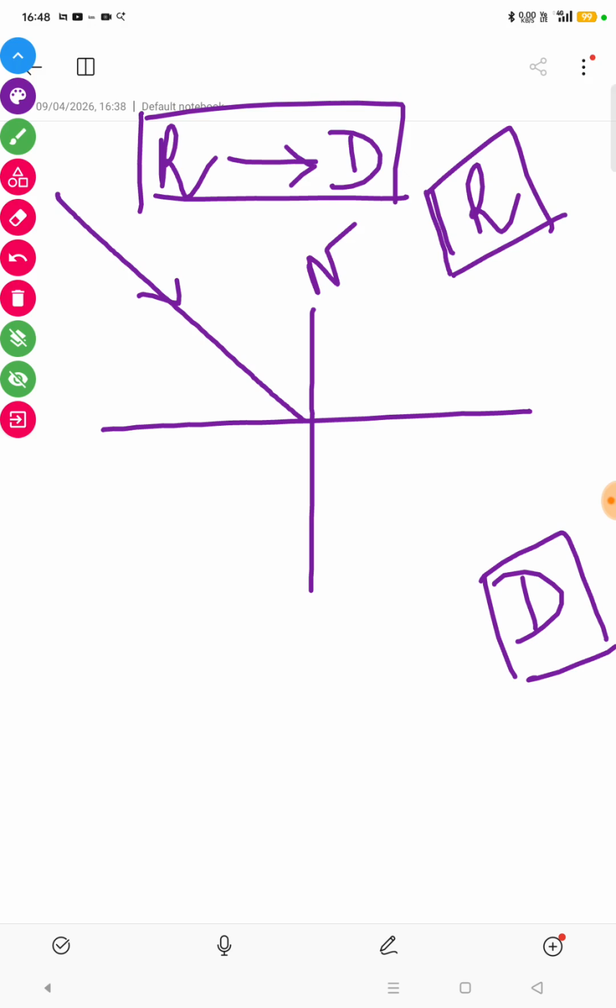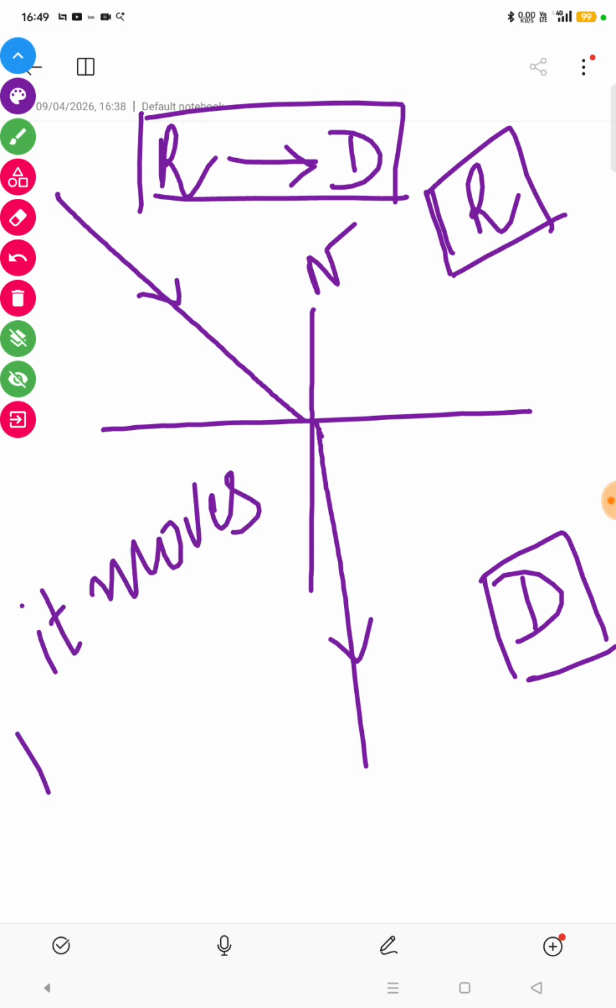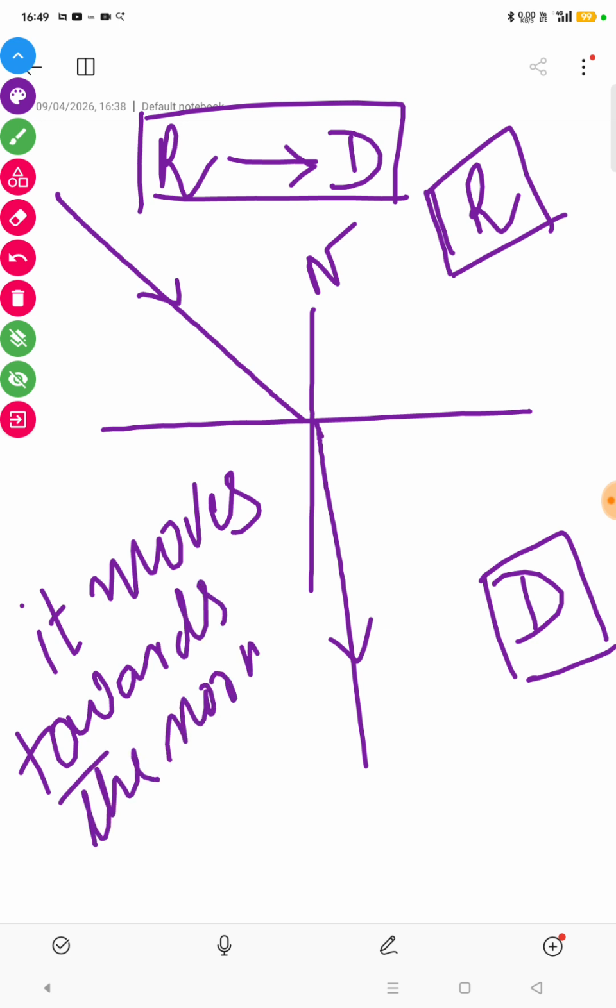So when the ray of light enters an optically denser medium, bending of light rays takes place due to refraction, and the ray of light moves towards the normal. So when a ray of light moves from optically rarer to optically denser medium, it moves towards the normal.